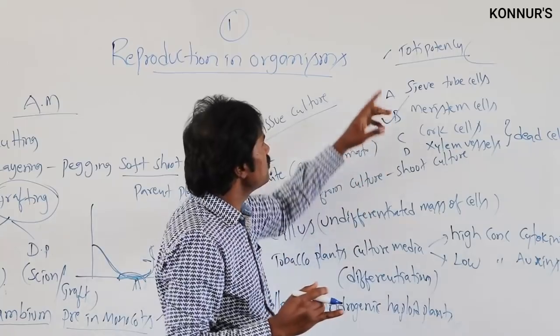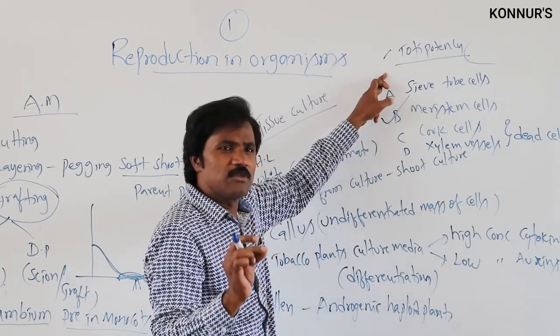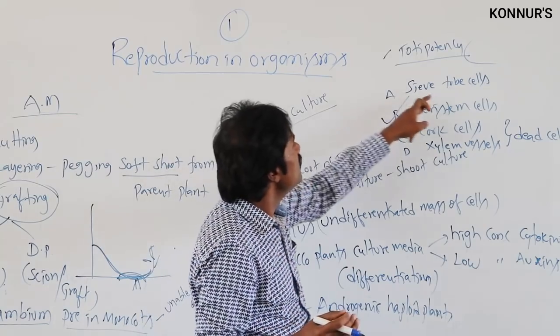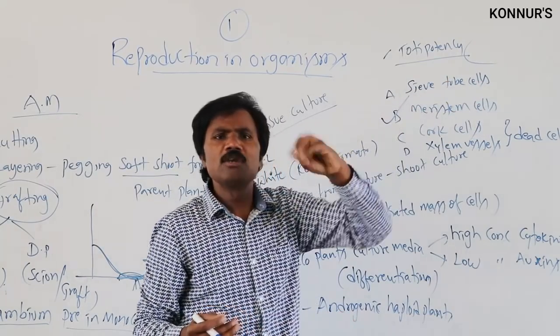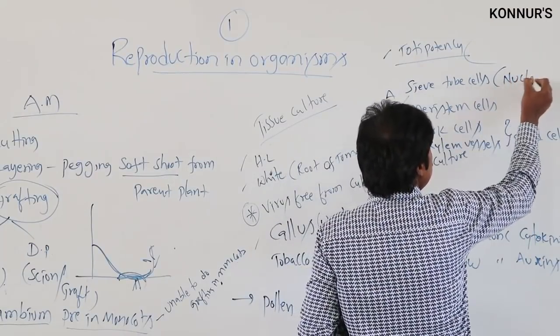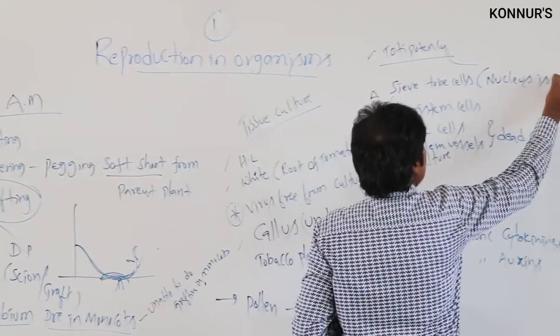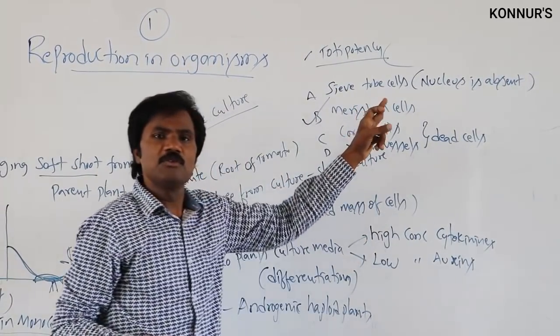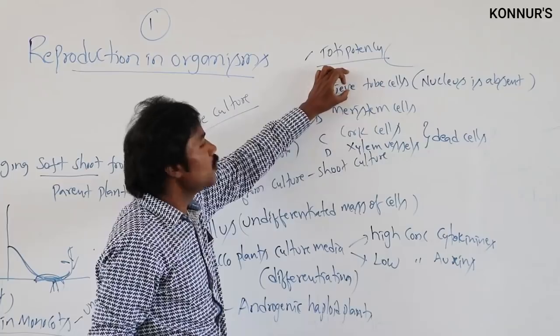Totipotency means a cell gives rise to a complete organism. In sieve tube cells, the nucleus is absent. That's why there is no totipotency.